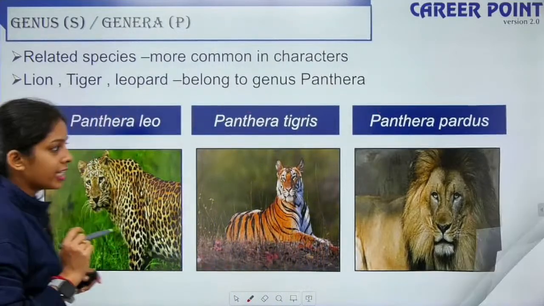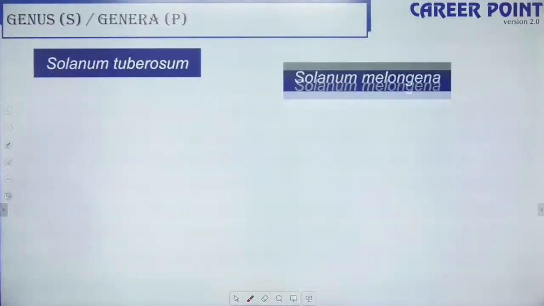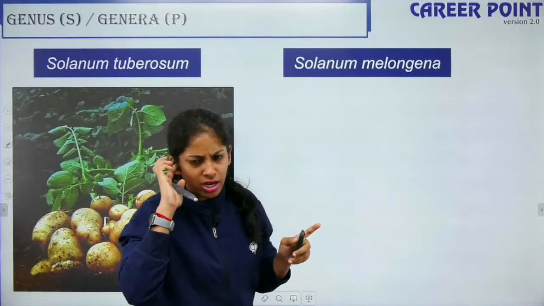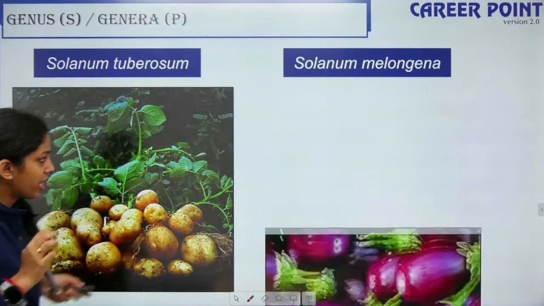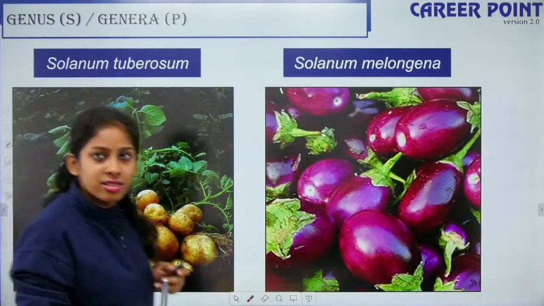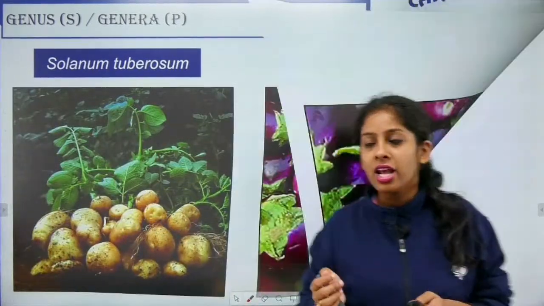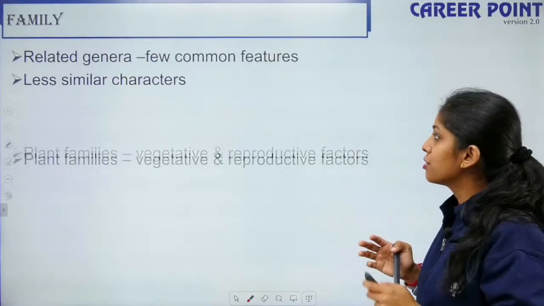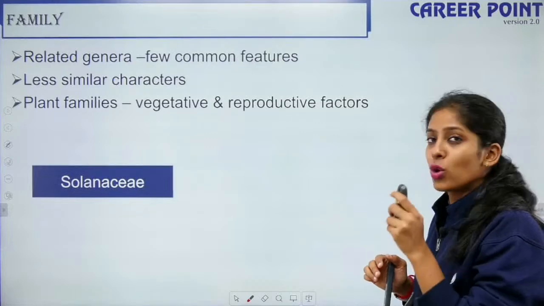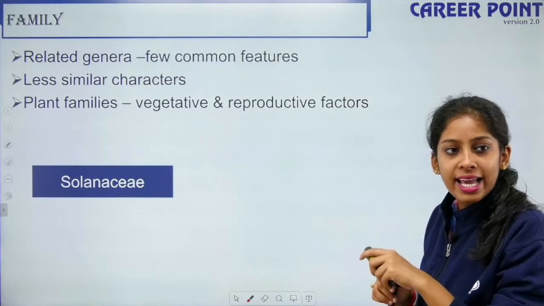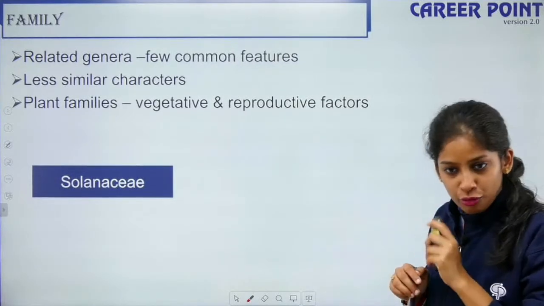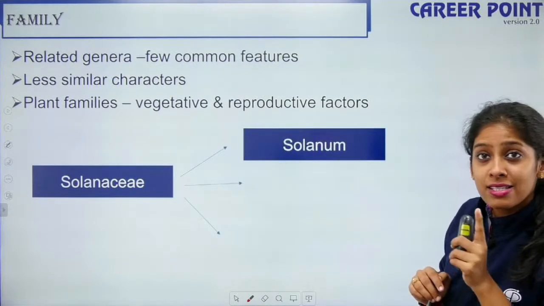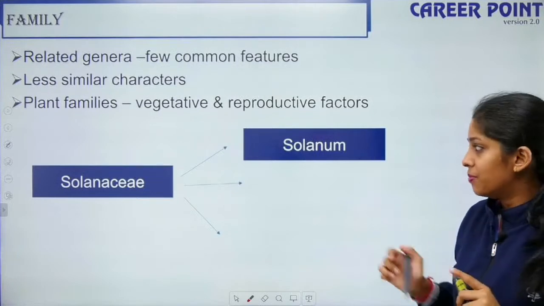Fine? Clear? So in case of plants, Solanum tuberosum, Solanum melongena, again the same example you can take, they still come under the same genus, right? So next is family. A group of related genera forms a family. For example, Solanaceae is a family, and I hope you remember this family from morphology, right? So it has three genera under it. This is a family.